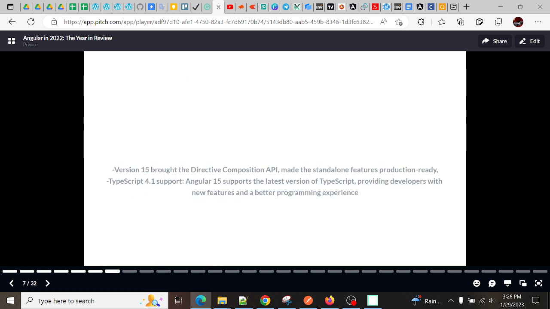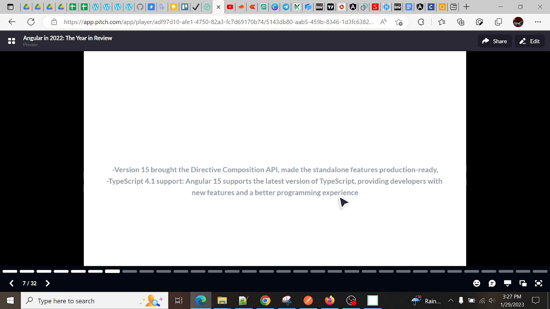Next, in version 15 they brought the directive composition API, made the standalone feature production ready. This is also a great feature. They have also added support for TypeScript 4.1. It supports the latest version of TypeScript, providing developers with new features and a better programming experience.